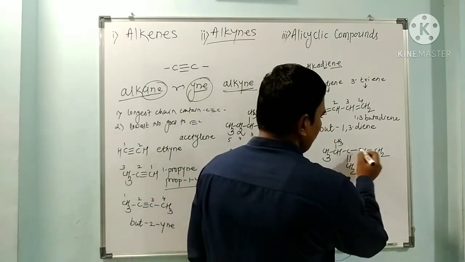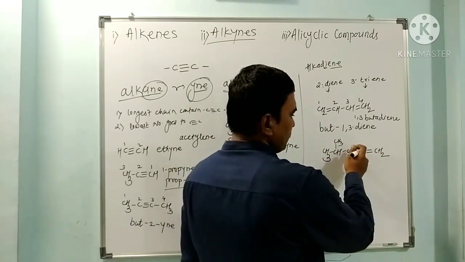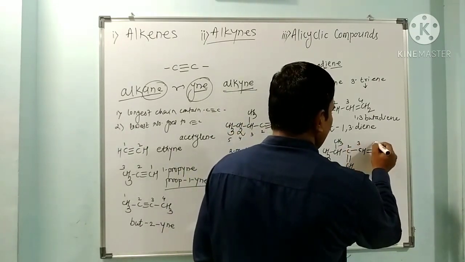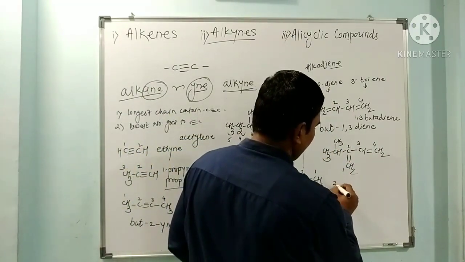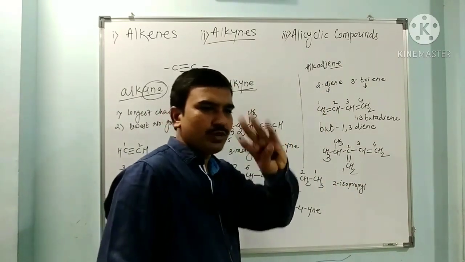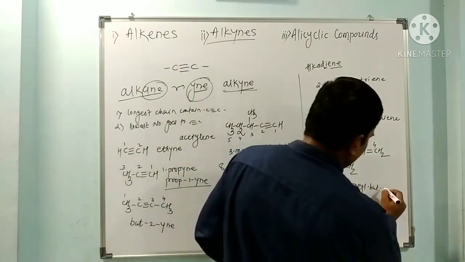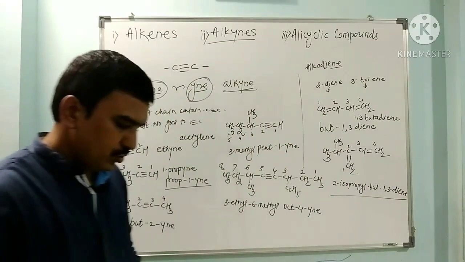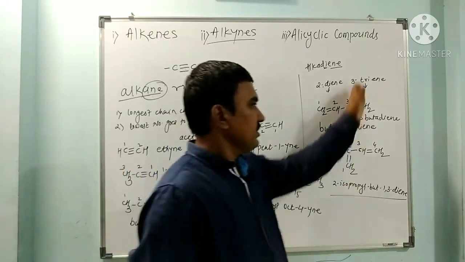Then this is 1, 2, 3, 4 or 1, 2, 3, 4. If numbered one way, the second carbon has the isopropyl; the other way, the third has it. So we select the numbering 1, 2, 3, 4 where the second carbon has the isopropyl group. So this is 2-isopropyl. How many carbons are there? 4 carbons, so it is but, 1,3-diene. So it is 2-isopropylbuta-1,3-diene. In this way dienes are named.